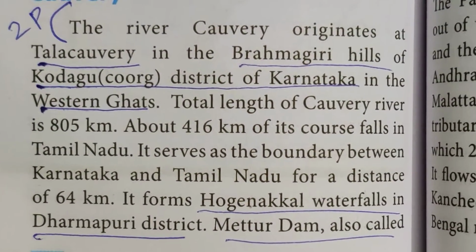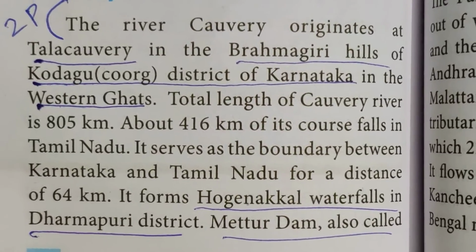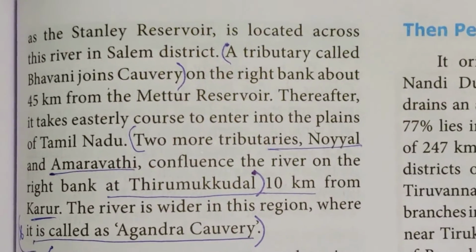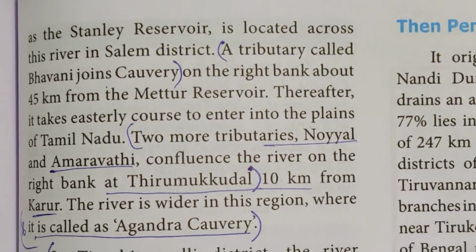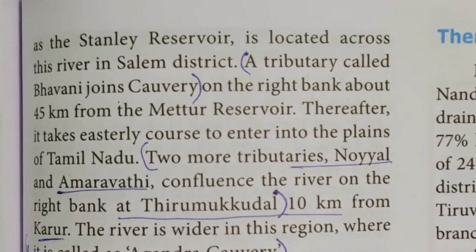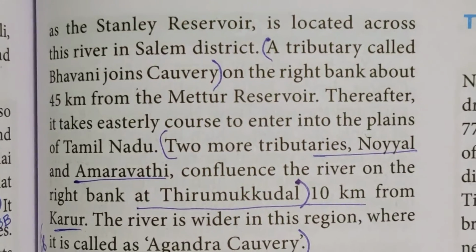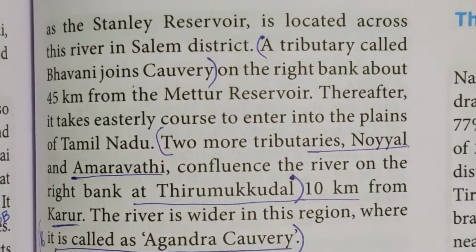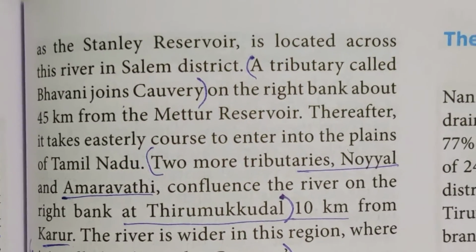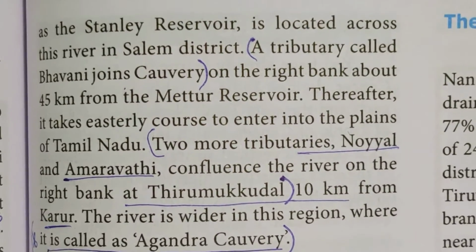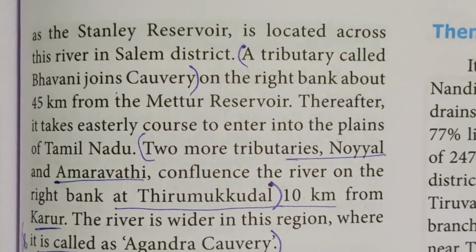It forms the Hogenakkal waterfalls in Dharmapuri district. Mettur Dam, also called the Stanley Reservoir, is located across this river in Salem district. A tributary called Bhavani joins the Kaveri on the right bank about 45 km from the Mettur Reservoir. Thereafter, it takes an easterly course to enter into the plains of Tamil Nadu.